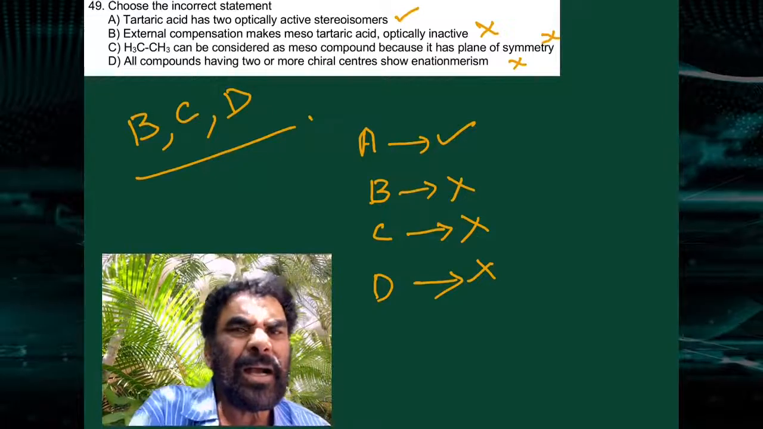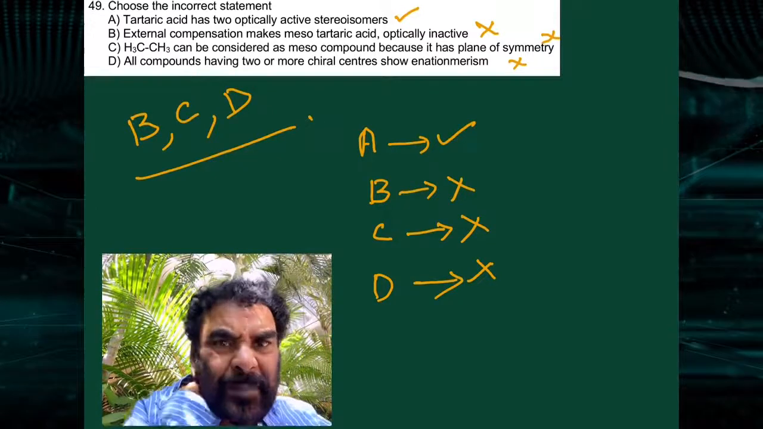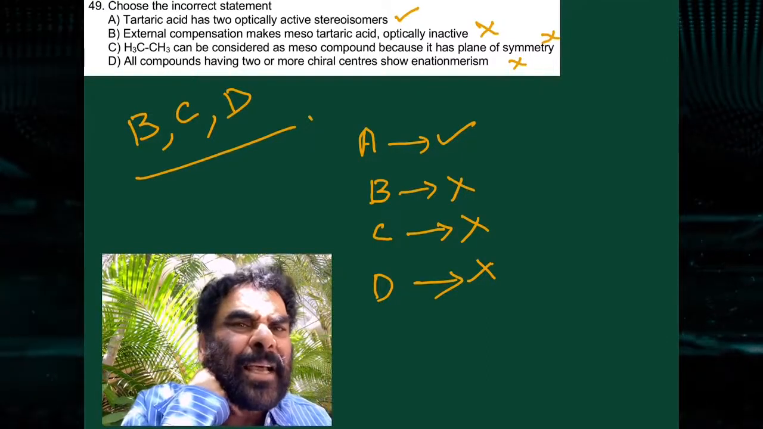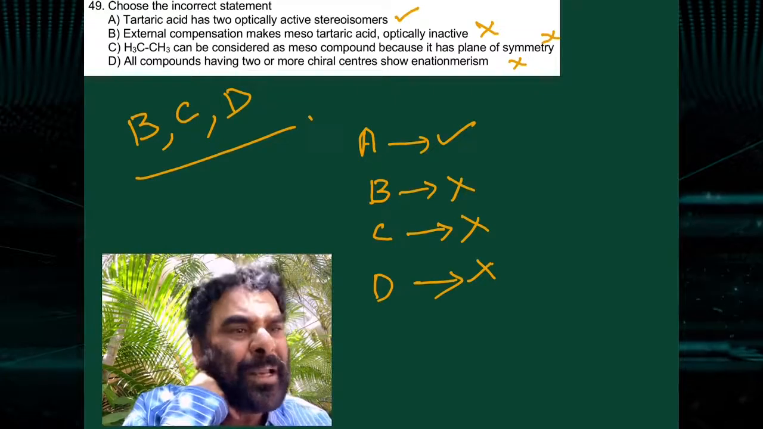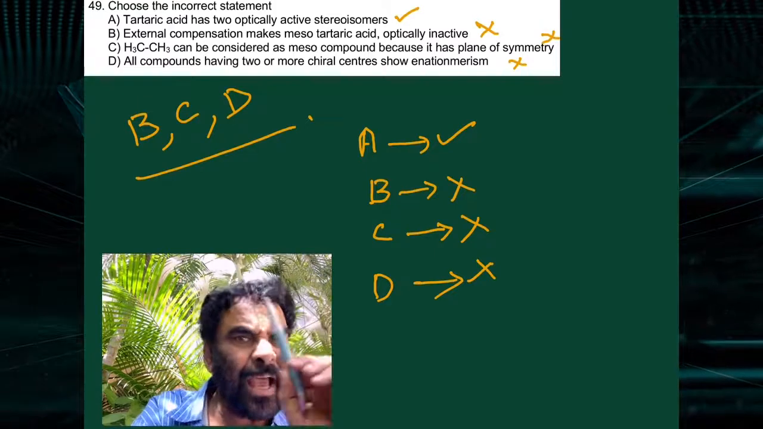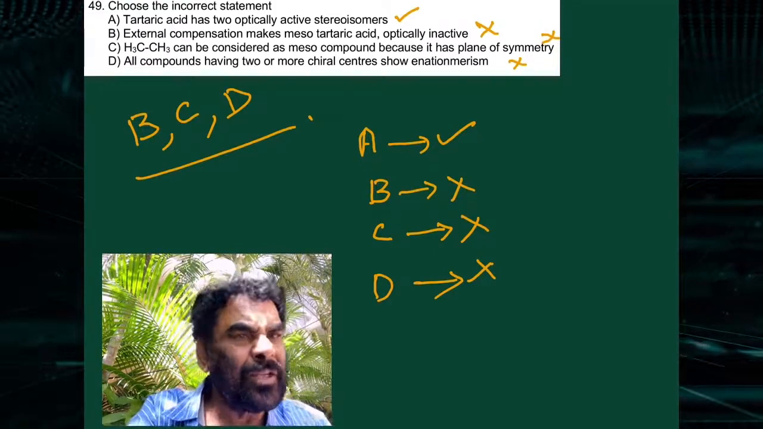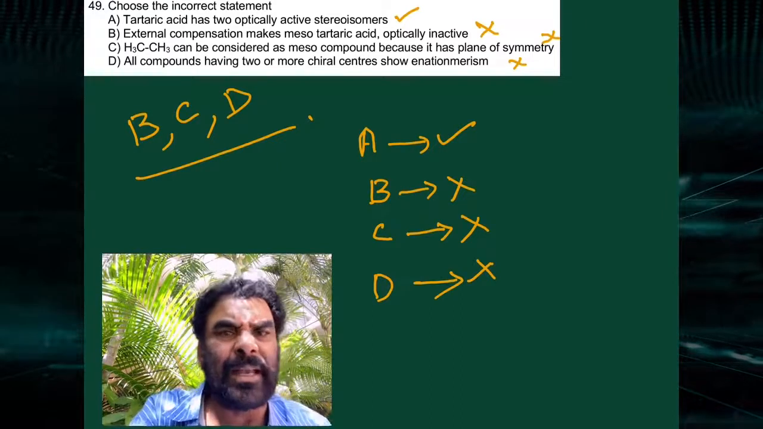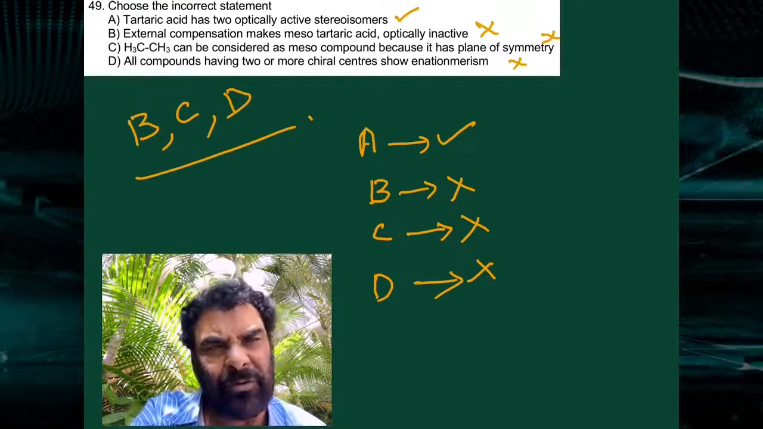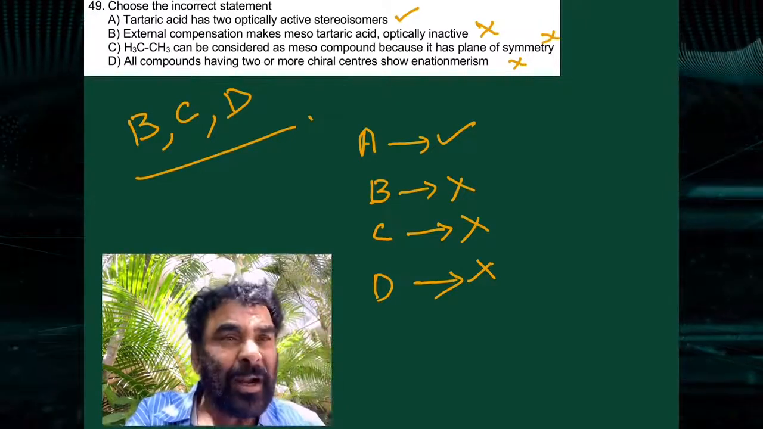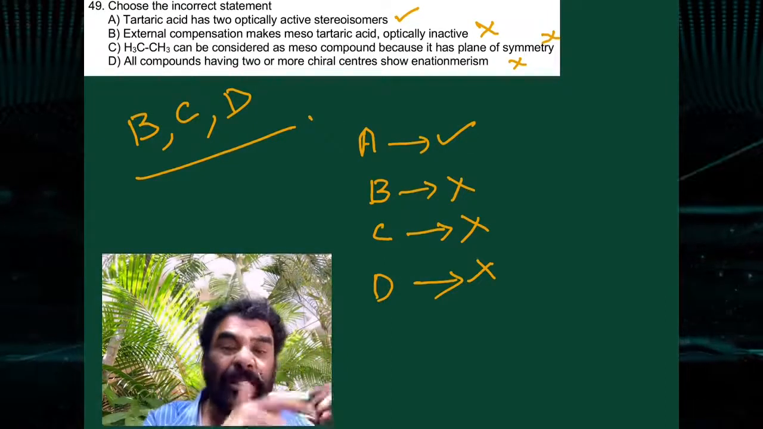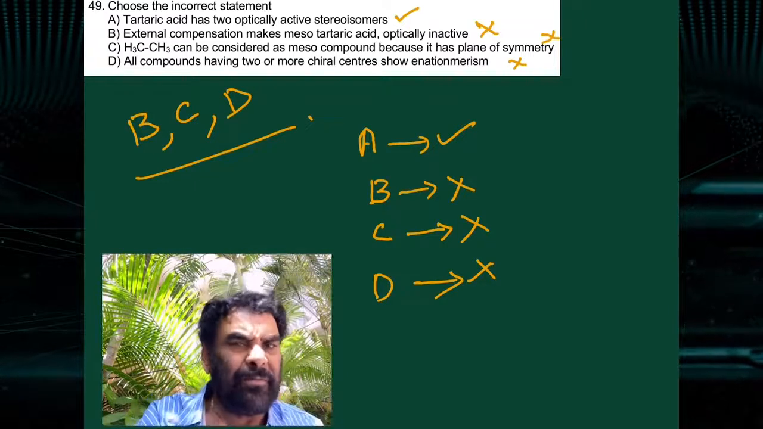Then choose the incorrect statement. I am reading the statements and deciding whether each given statement is correct or wrong. A. Tartaric acid has 2 optically active stereoisomers. Optically active, yes. D tartaric acid, L tartaric acid, meso tartaric acid; DL are the active. Out of the 3, 2 stereoisomers are optically active. A is correct. B. External compensation makes the meso tartaric acid optically inactive. Meso tartaric acid is optically inactive, that is correct, but that is not due to external compensation, that is due to internal compensation. This statement is wrong. B is wrong.